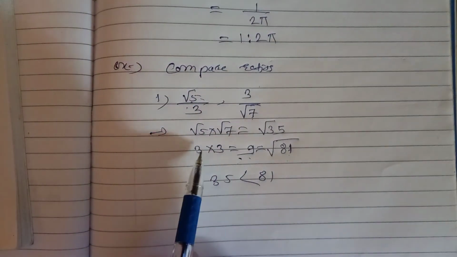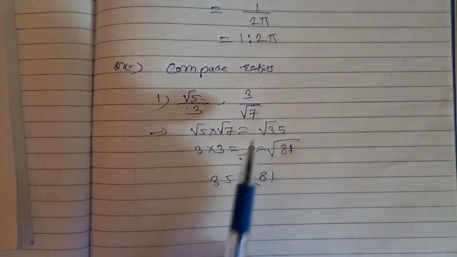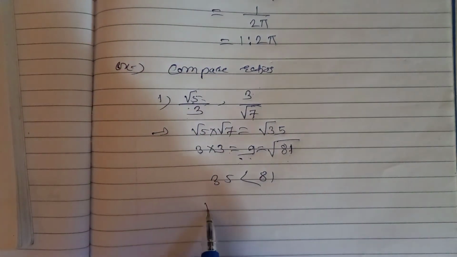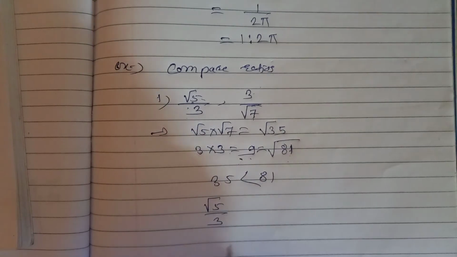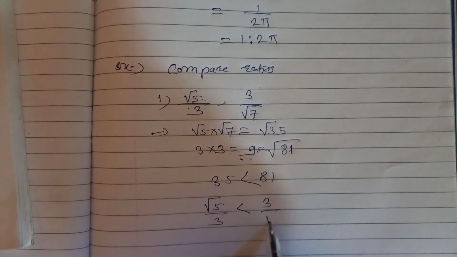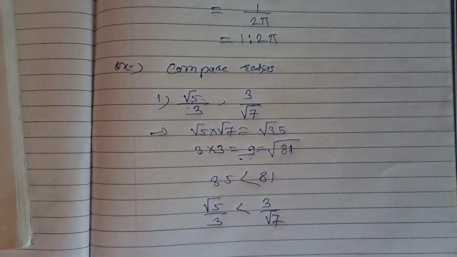81 is greater. So if 81 is greater, means this 3 3s are 9. So then root 5 upon 3 is smaller than the second one, 3 upon root 7. This is one example we have taken.